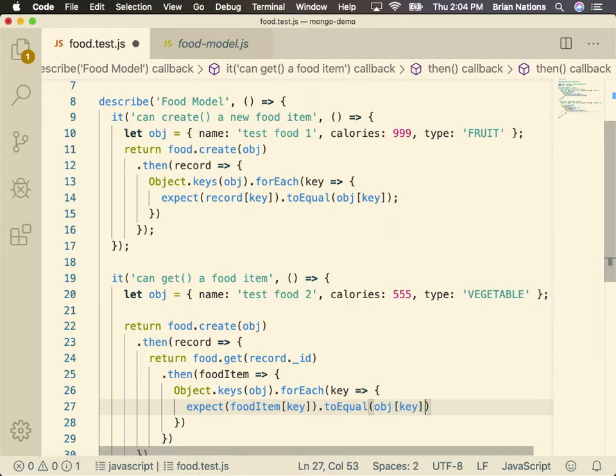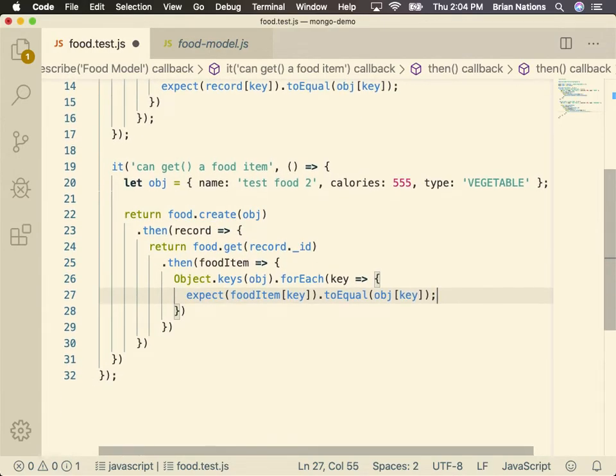This is the line that I want everybody to really pay attention to. We're just saying expect what came back from Mongo to equal what I stuffed into Mongo, because they should be the exact same thing. The only difference between this one and this one is I have an underscore ID now attached to it. So you can never test the actual data of your ID. You absolutely can check, though, the type of information on your ID, right? Everybody follow that? Okay, so let's run this test, see what happens.